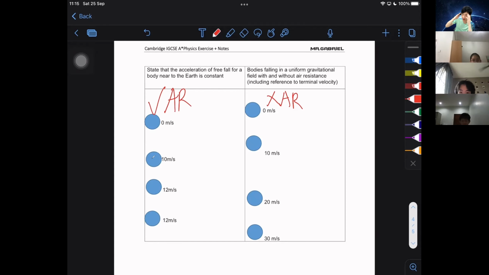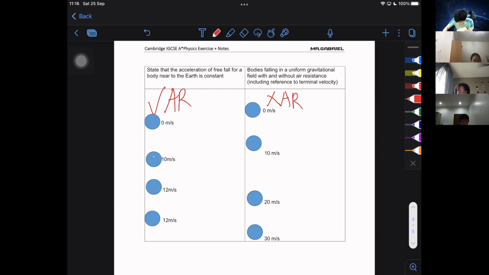If next time you don't know, you ask yourself: you put your hand out of the car when your parents are driving. If your car is not moving, that is zero speed, right? If it is zero speed, will you feel any air resistance? No. When the car is moving really fast, like on a highway, and suddenly you do something dumb and open the window and shove your head outwards, do you feel any air resistance then? Yeah. Why will you feel air resistance? Because speed is directly related to air resistance. The faster you go, the higher the air resistance will be.